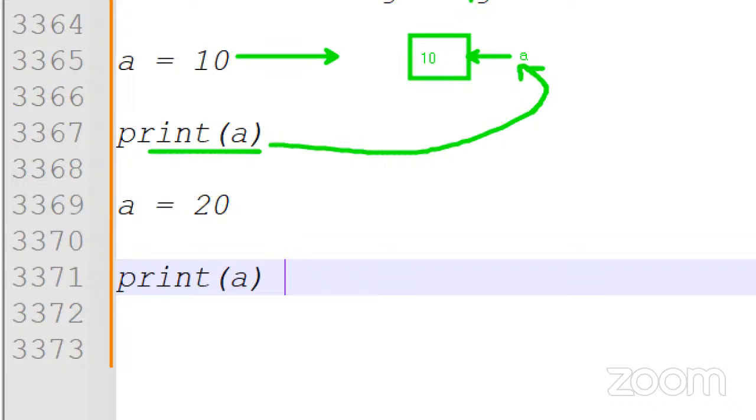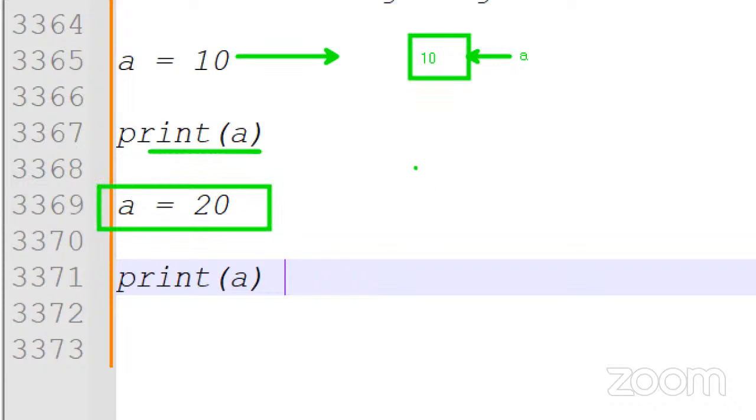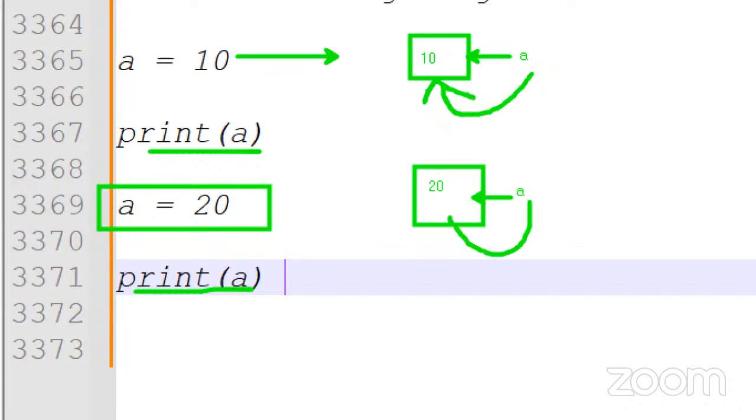Next, when it comes to this line, immediately another memory is created. In that, the 20 value is there. So this is assigned to which variable? Assigned to a only. Now when trying to print a, earlier a was holding the 10 value, now a represents the 20 value.